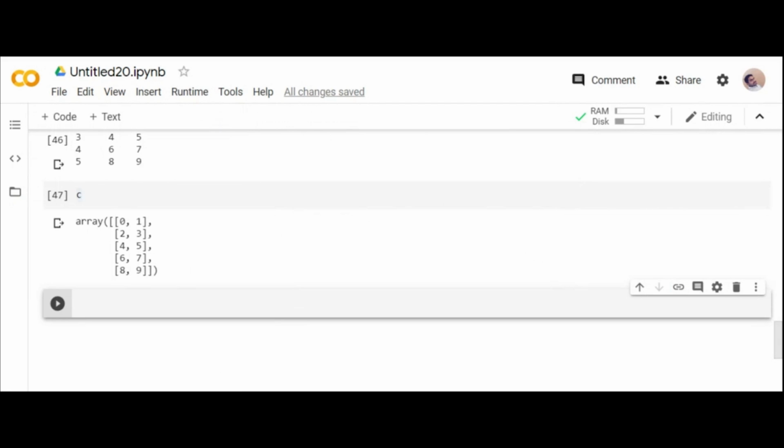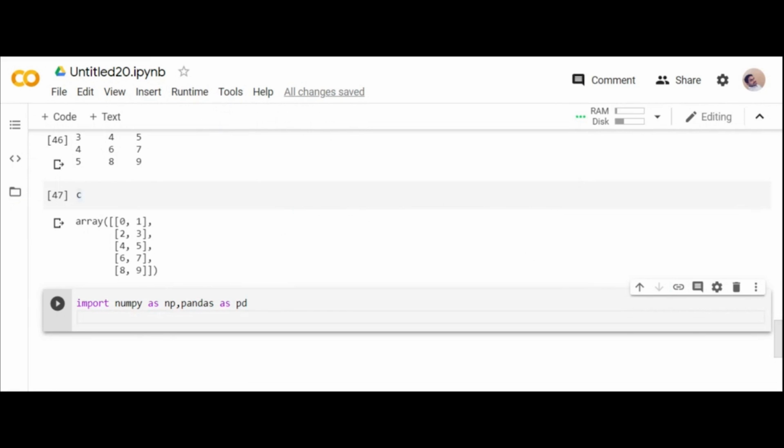Yes, hope you know how to upload into Colab. So first let's import the libraries. Already my NumPy and pandas are imported, but I'll just do it once again. Import numpy as np. You can write in a single line, whether you're using Colab or Jupyter Notebook.